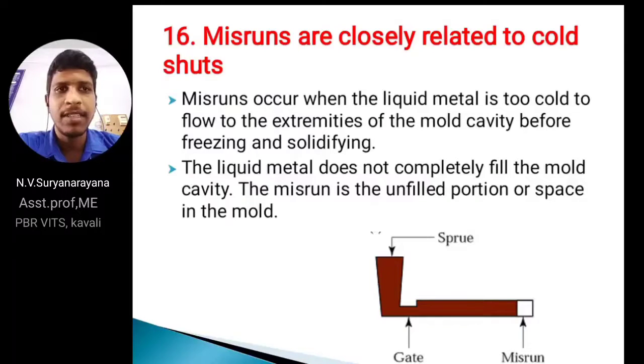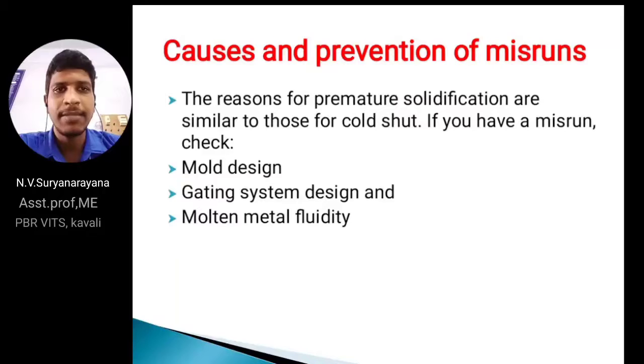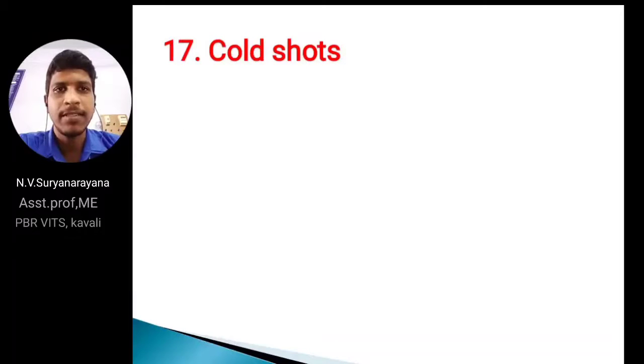Why can this type of defect occur? When the liquid metal is too cold before entering the cavity, it can solidify. For this reason this type of defect can occur, which is known as misrun. Next, causes: mold design, gating system, metal fluidity. Same similarity to all the defects.